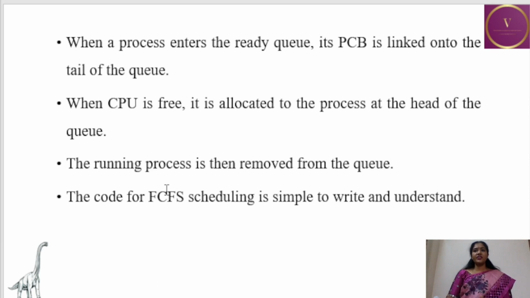The running process is then removed from the queue. So once the process gets the CPU, it will be removed from the queue and the head will be moved to the next process. The code for first come first serve scheduling is simple to write and understand.